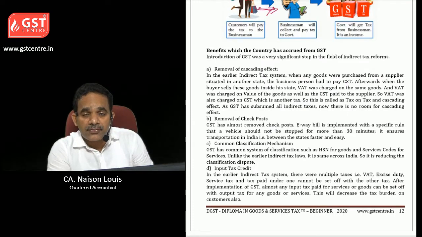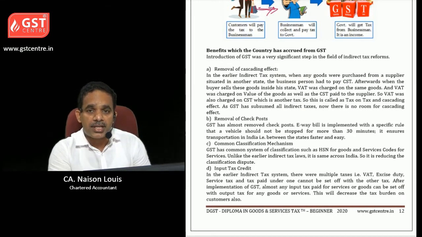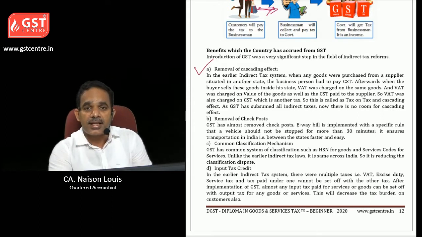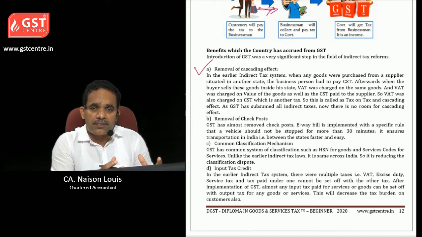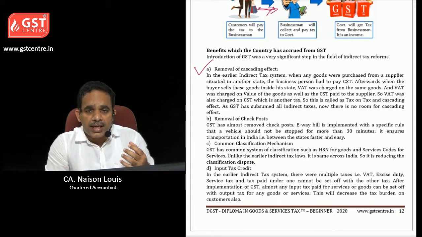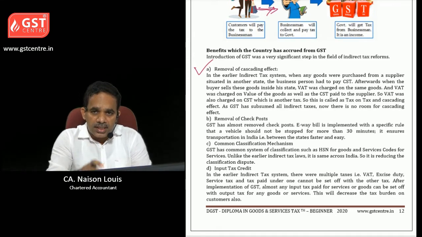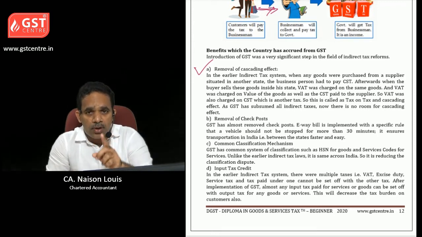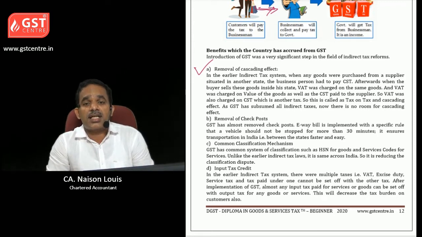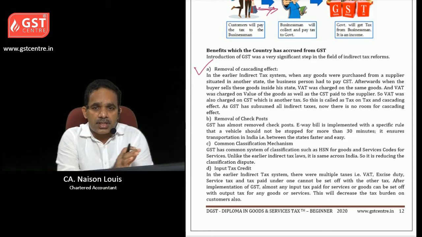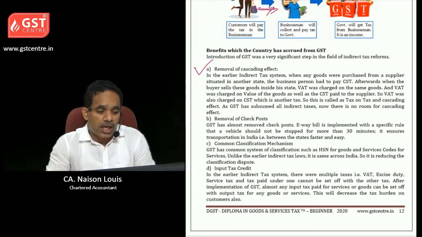There are various benefits we got on implementation of GST. The first benefit is removal of cascading effect. See, before implementation of GST, when we had to purchase any goods from another state, we had to pay CST. Then the same goods when we are selling inside the state, we had to pay VAT after collecting from the customers, and VAT was charged on the CST component also. So that was tax on tax. So such anomaly is removed as of now.